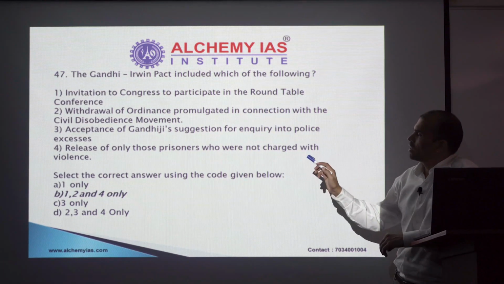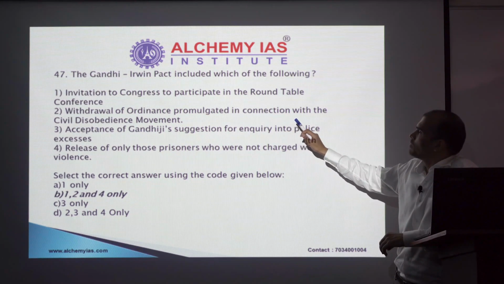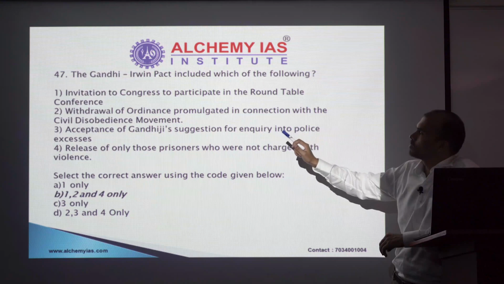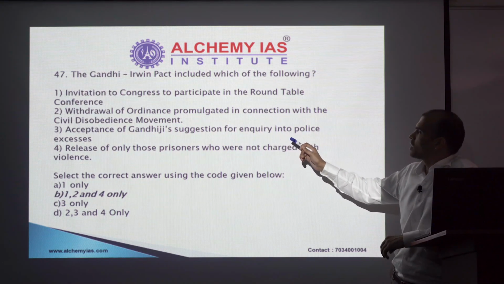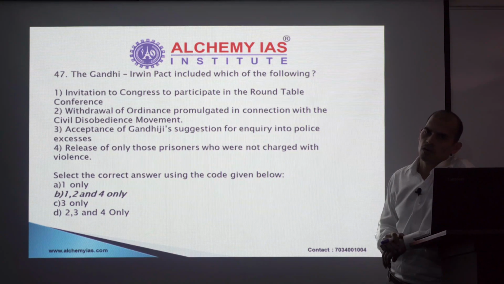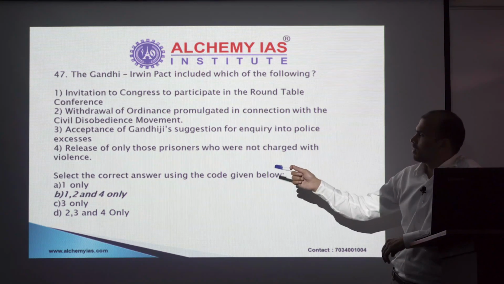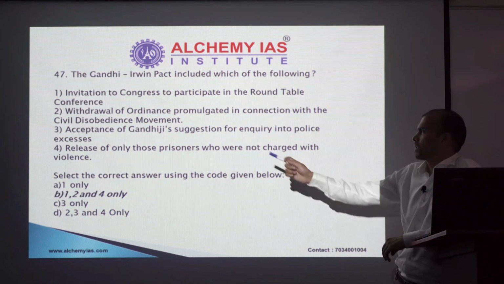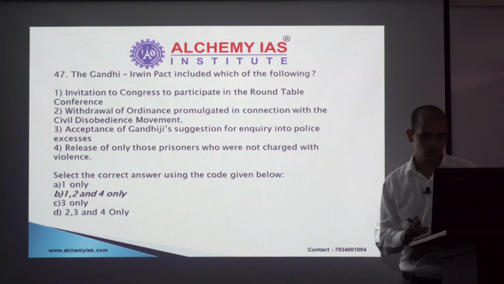So that means my answer will lie between A and B. Withdrawal of ordinance promulgated in connection with the civil disobedience movement. Yes, true. Acceptance of Gandhiji's suggestion for inquiry into police excesses. No, this was not accepted by Lord Irwin. So 3 is not there. So with that I can conclude that option B is the right answer. Release of only those prisoners who were not charged with violence. That is also correct.